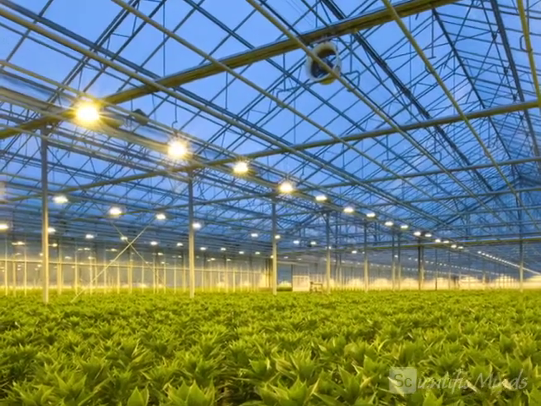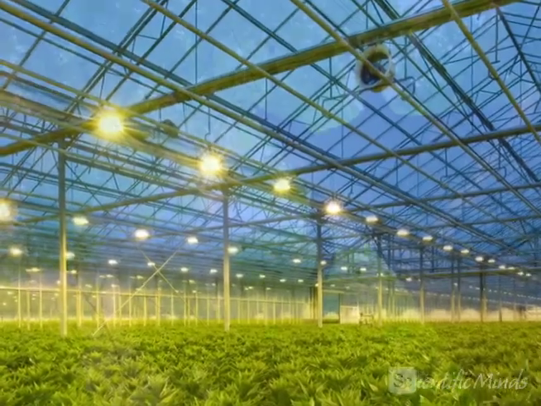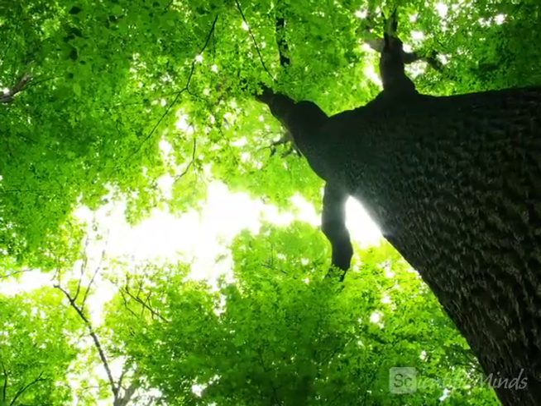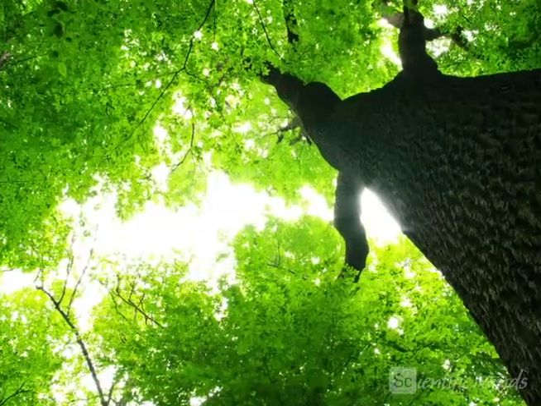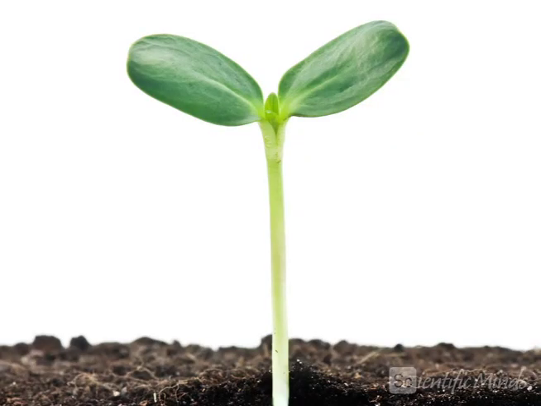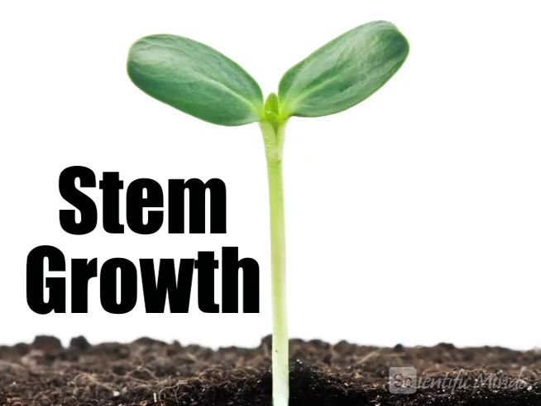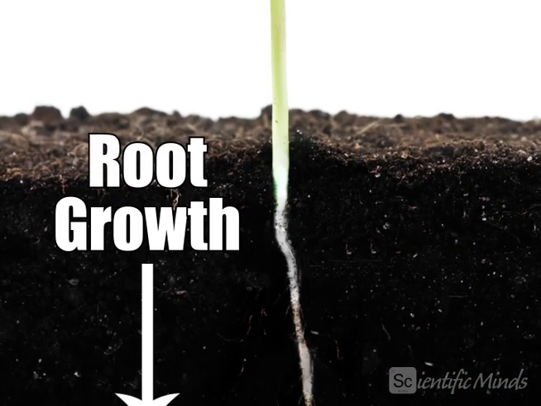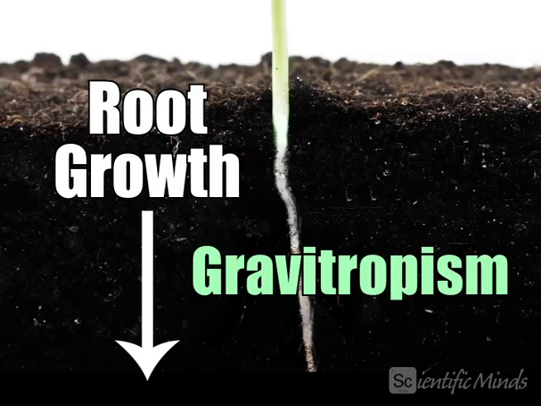Plants grow toward light, and they compete for light. Young trees can grow up between older trees in areas where sunlight penetrates the forest. This growth towards light is called phototropism. Plant growth is also affected by gravity. The stem of a plant grows away from gravitational forces, and its roots grow towards gravity. This is called gravitropism.